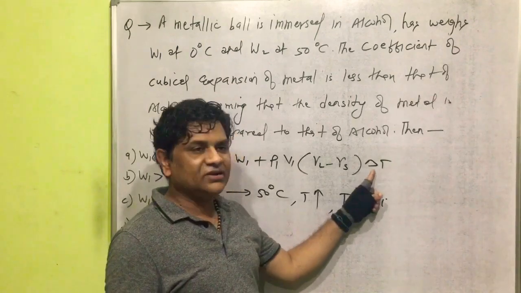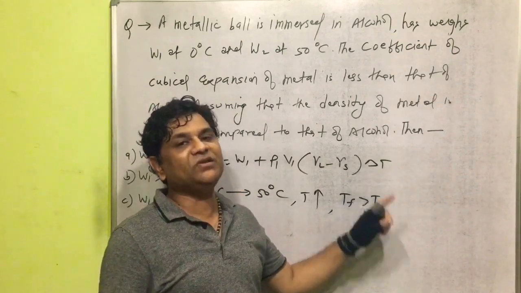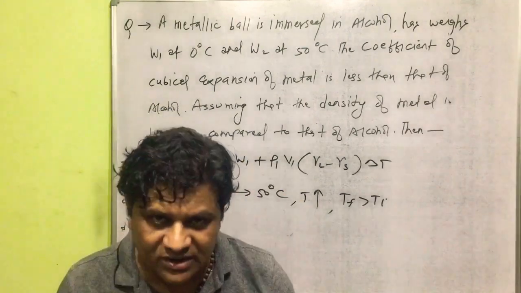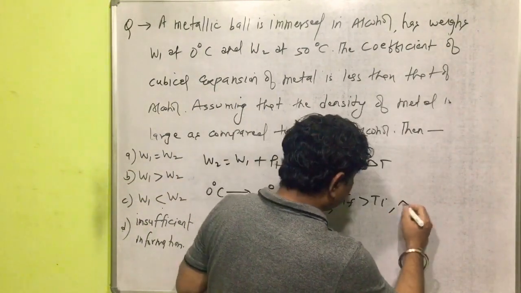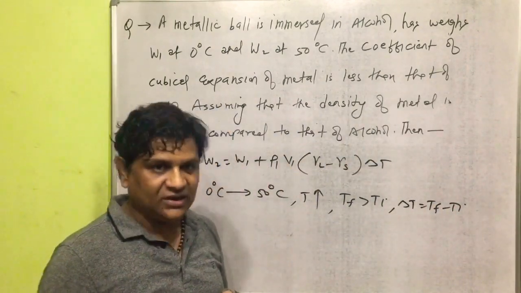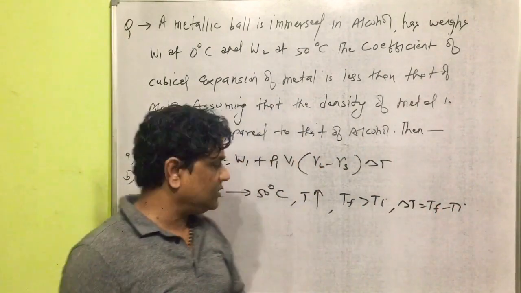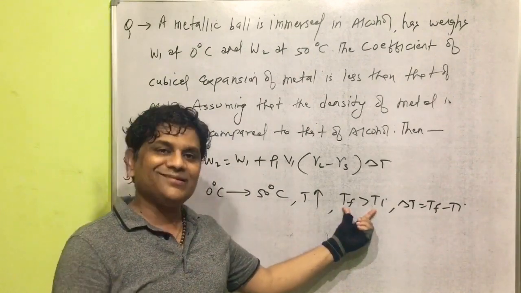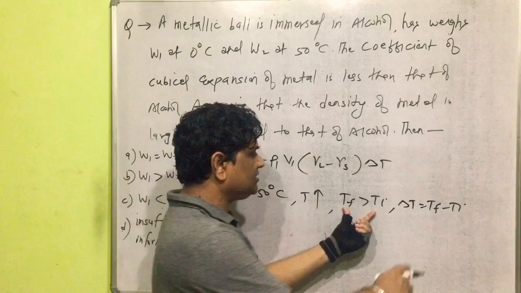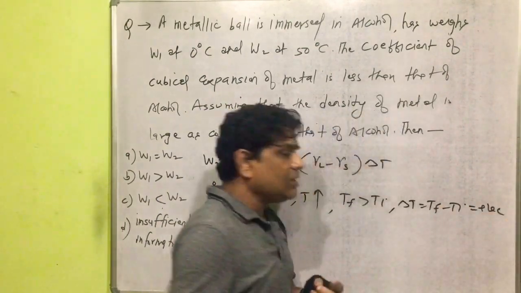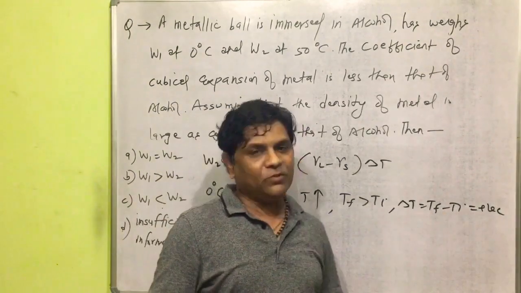And delta T is the change in temperature, which is always final temperature minus initial temperature. Since T final is more than T initial, delta T will be positive.